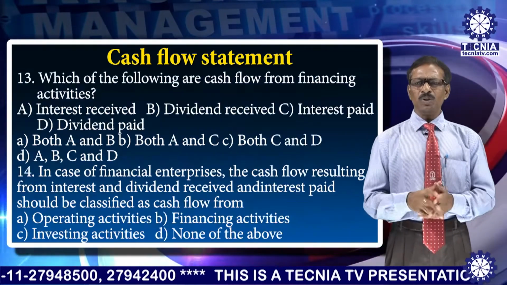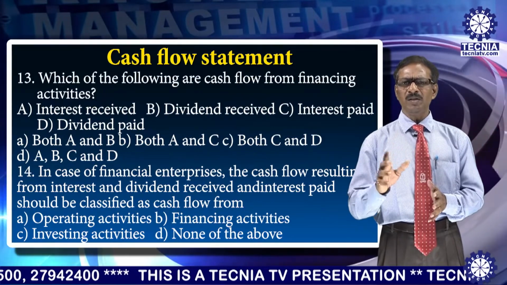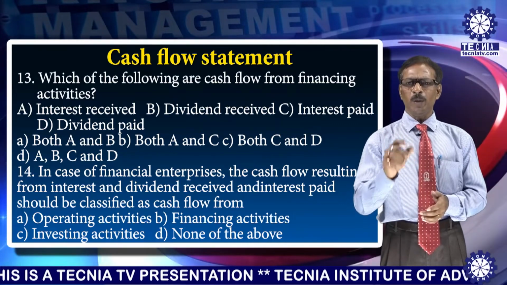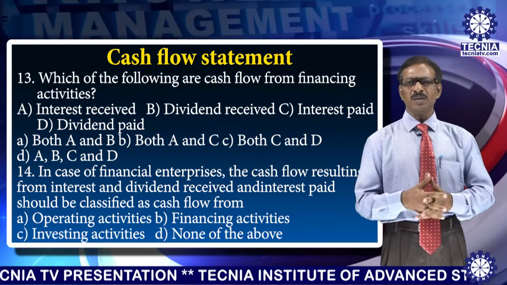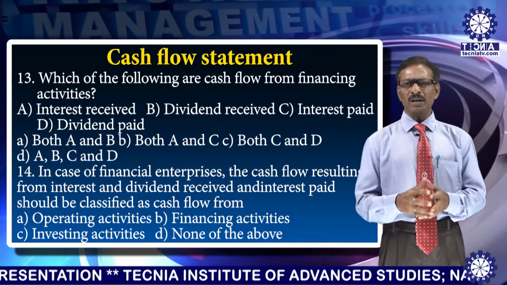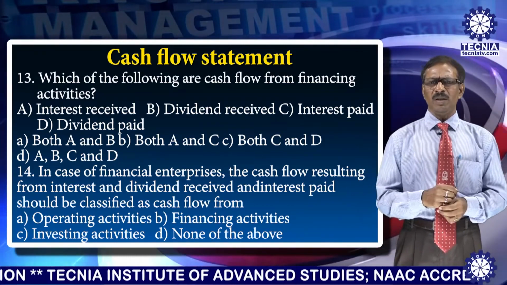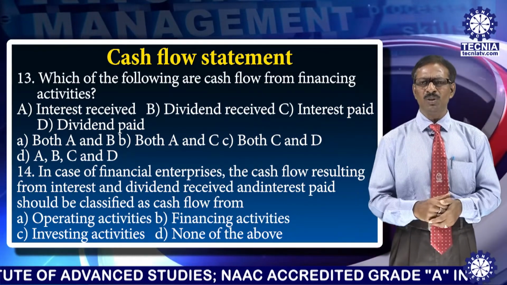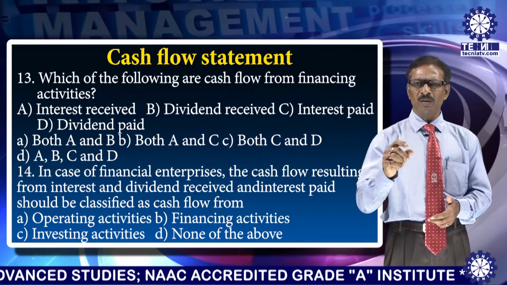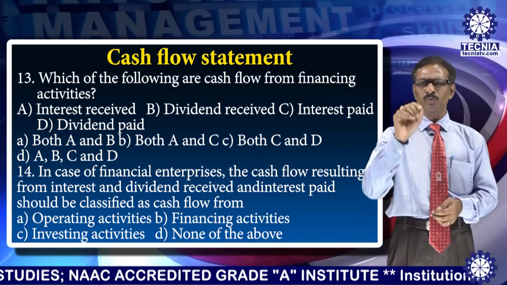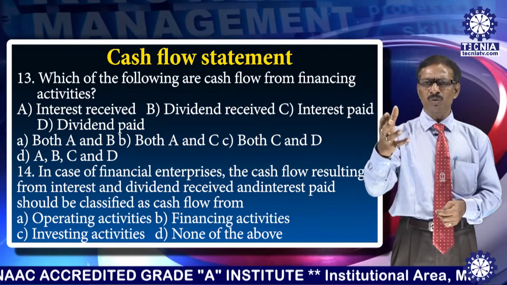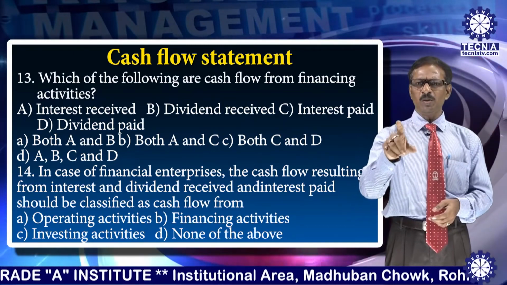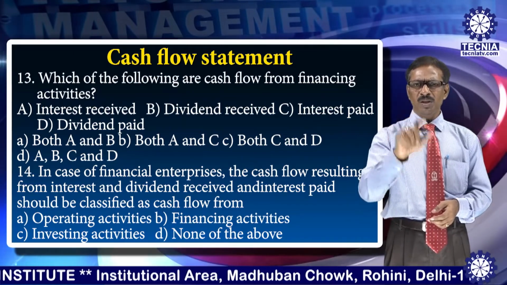Now next question, which of the following are cash flow from financing activities? It is interest received, dividend received, interest paid, dividend paid. Yes, it is the answer C. Why? Because interest received and dividend received we get by way of investing somewhere. But here our question is financing activity. So it is interest paid. Whenever we take loan from bank, we pay interest. And whenever we issue shares, we get fund, and for that we have to pay dividend. So both interest paid and dividend paid, that means option C is the right answer.